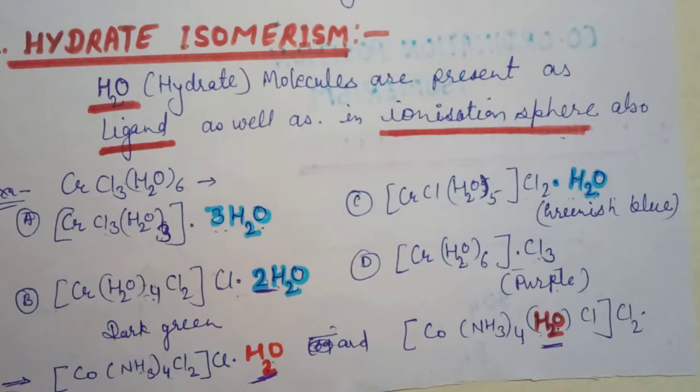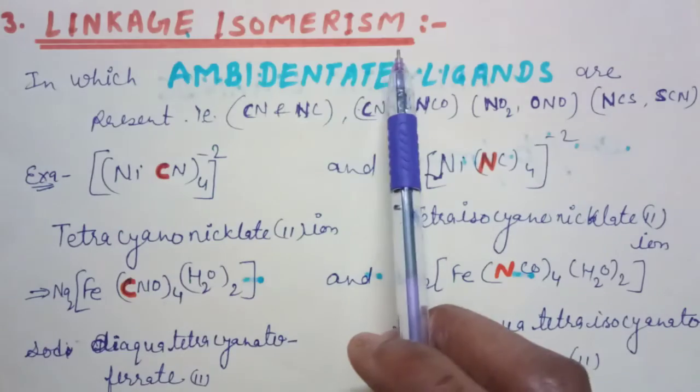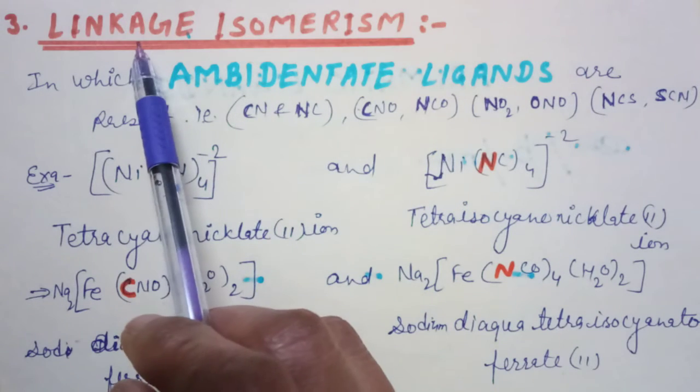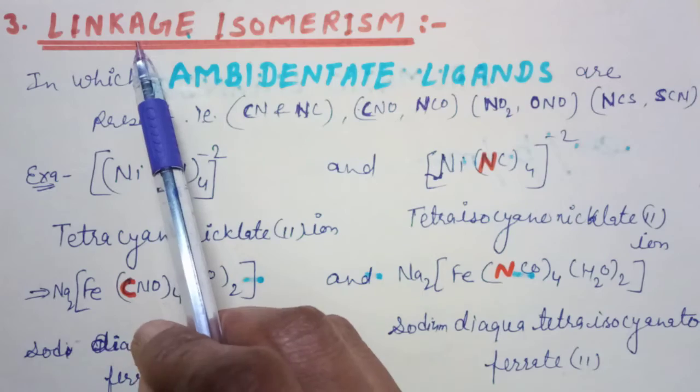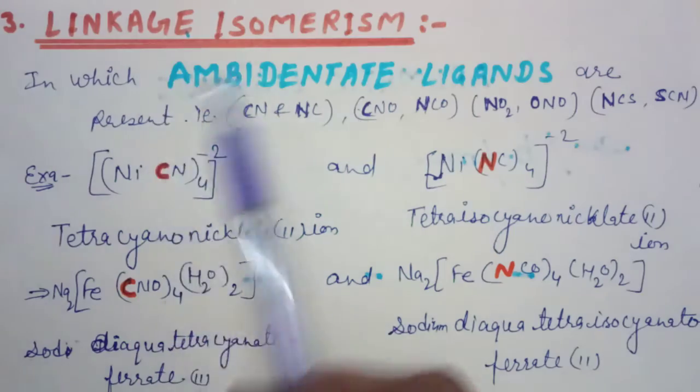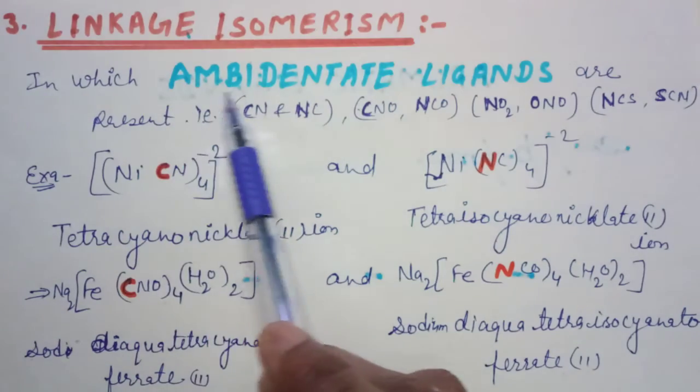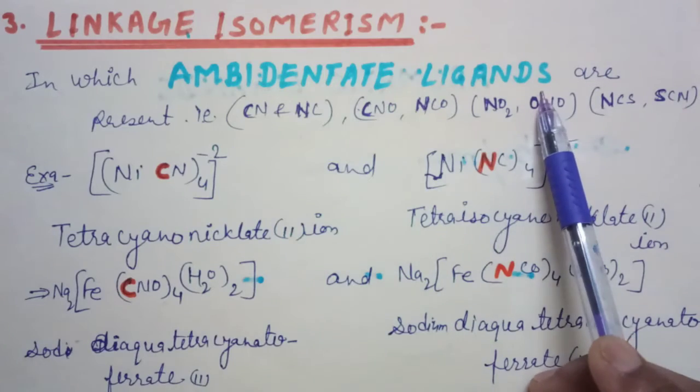Clear? The next isomerism is linkage isomerism. Linkage means a different linkage of the ligand, and the ligands in which different linkages are possible are ambidentate ligands.